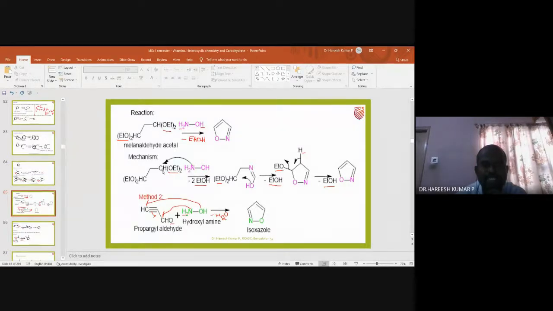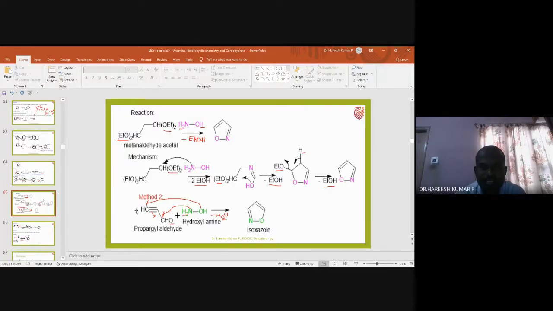So that means CH double bond OH is formed. Then there will be a new bond formation between this oxygen and this carbon. The 1-ethoxy, by taking this proton, goes out as ethanol. Then the proton, here the CH bond is there, no? Removal of this proton and this ethoxy group, and this bond pair will convert into a double bond. So that is how an isoxazole is obtained.